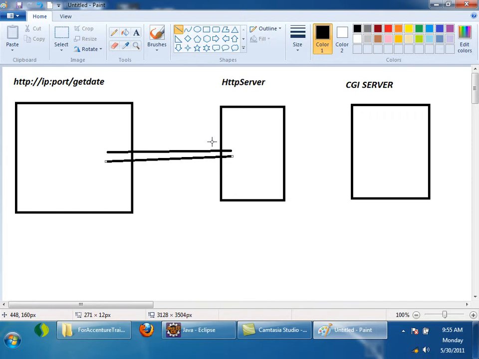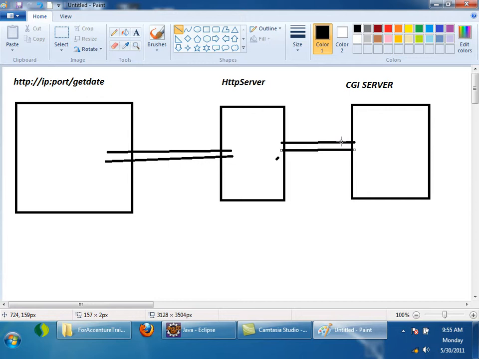So if the HTTP server finds that there is no such resource with that URI on that server, what the HTTP server will think is, oh, this is not a static request, it is a dynamic request. Then once the HTTP server detects that it is a dynamic request, it will open a socket connection to the CGI server and forward the request to the CGI server. Now the CGI server, as I said, is also a program which is listening on a port, right?